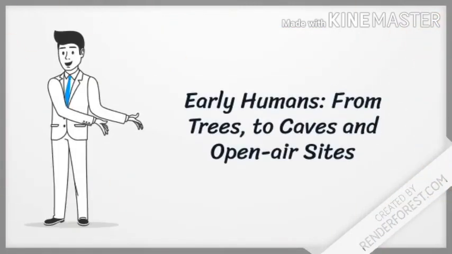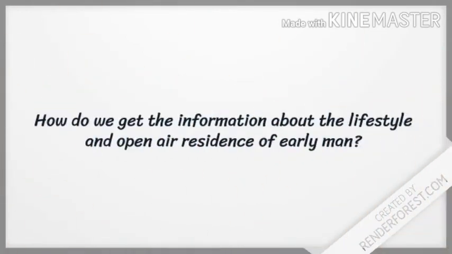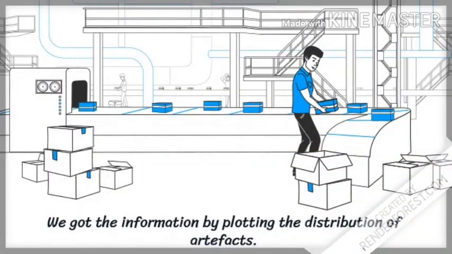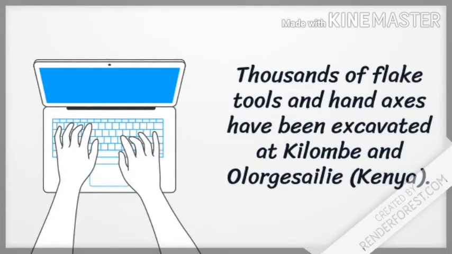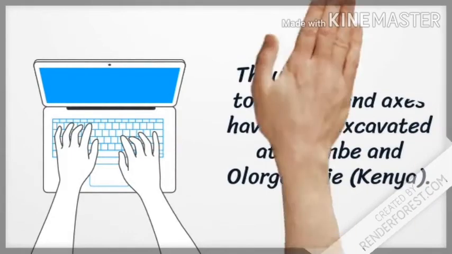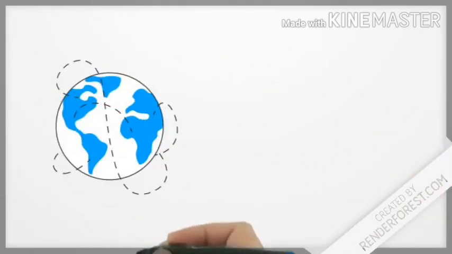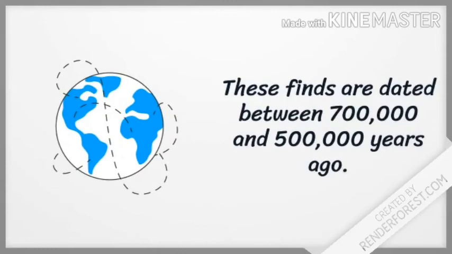So now let's move on to a new topic: early humans from trees to caves and open air sites. The question is, how do we get the information about the lifestyle and open air residence of early men? We got the information by plotting the distribution of artifacts, thousands of flake tools and hand axes which have been excavated at Kilombe and Olorgesailie, Kenya. These finds are dated between 7 lakh and 5 lakh years ago.